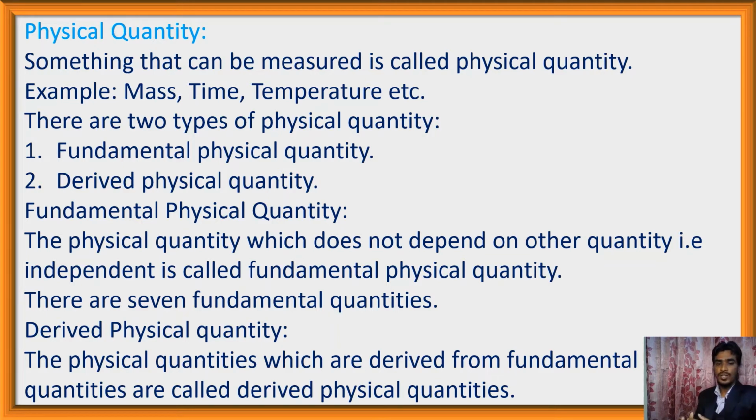Here distance is one kind of length and it is a fundamental quantity, and time is also a fundamental quantity. So from these two fundamental quantities we get velocity. So velocity is a derived quantity. Also weight is a derived quantity, and force is also a derived quantity.